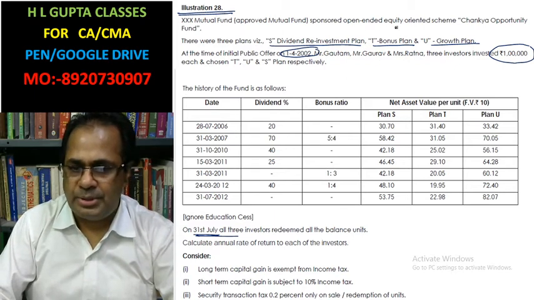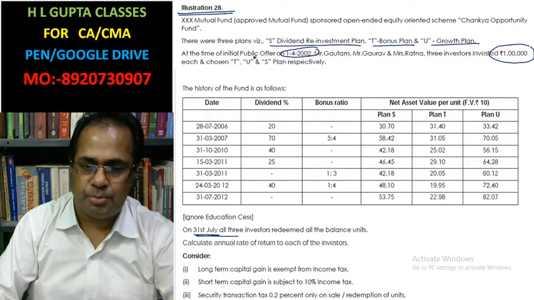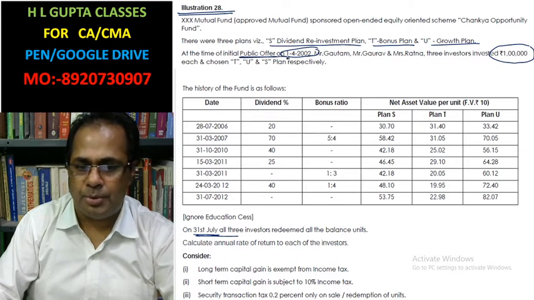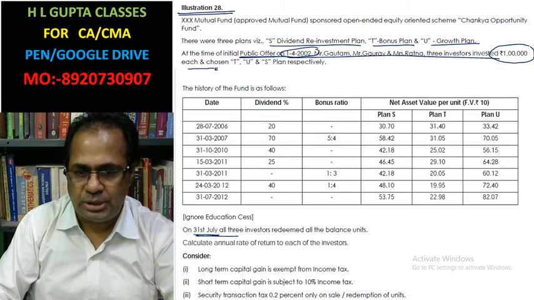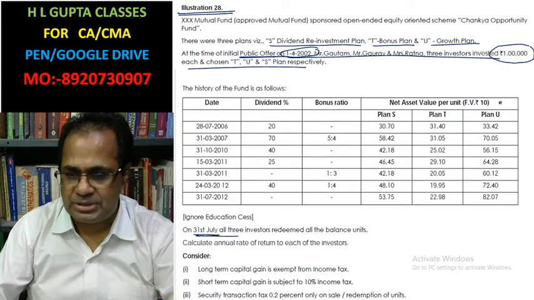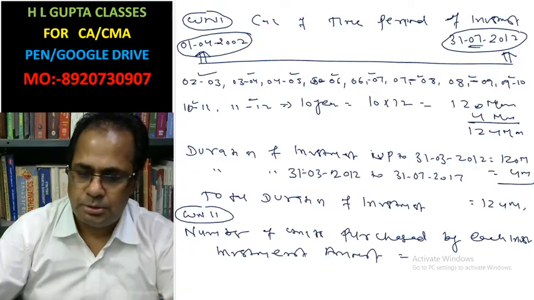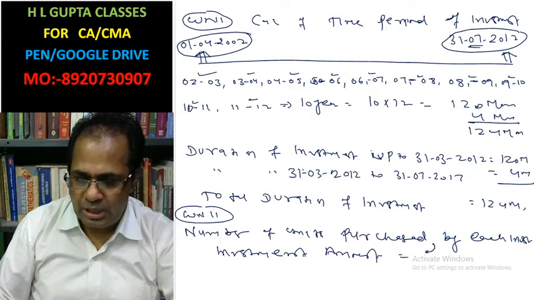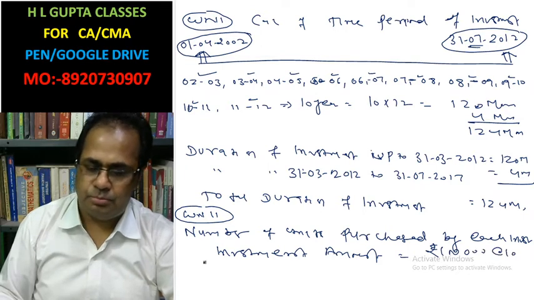The Chanakya Opportunity Fund has these three plans. At the time of the initial public offer these are invested at the face value of rupees 10. Rupees 1 lakh invested at the rate of 10.